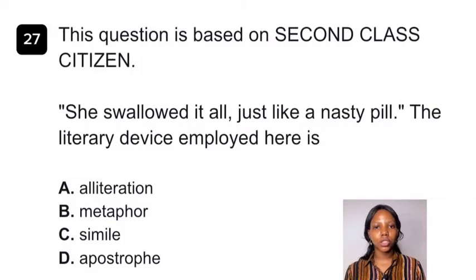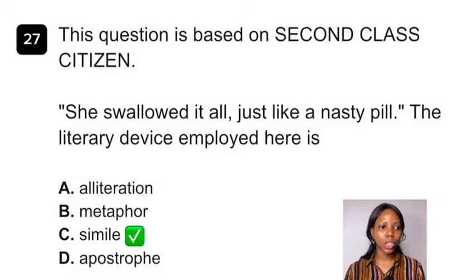Alliteration is the repetition of the same consonant sound. Metaphor is comparing two things by saying one thing is another. Simile is comparing two things but with the use of like or as. Apostrophe is when a speaker addresses a person, an entity, or an abstract idea as though it is present. So the answer to this question is definitely option C, simile, because she swallowed it all just like. So there's a comparison here with the use of like.